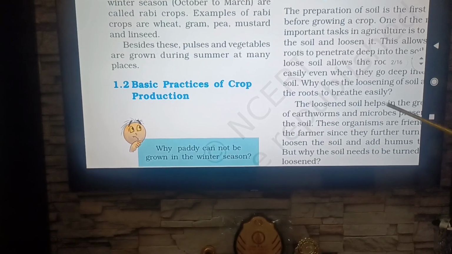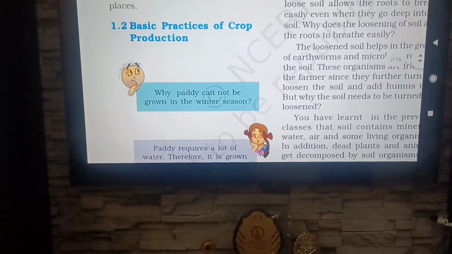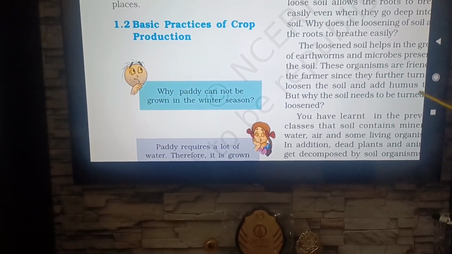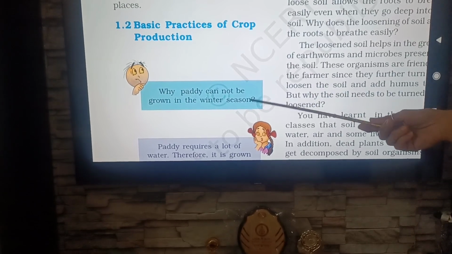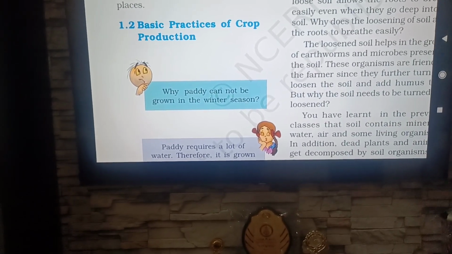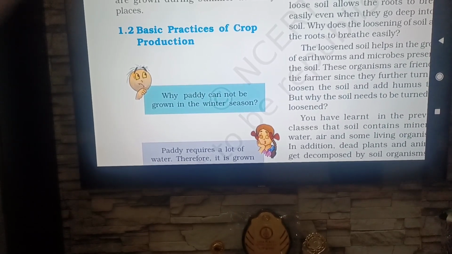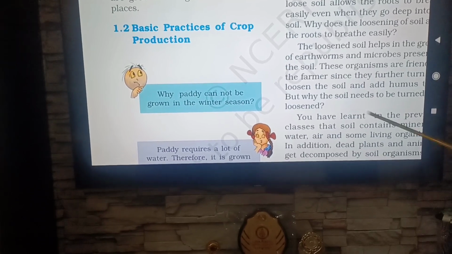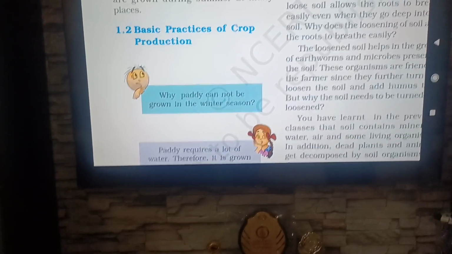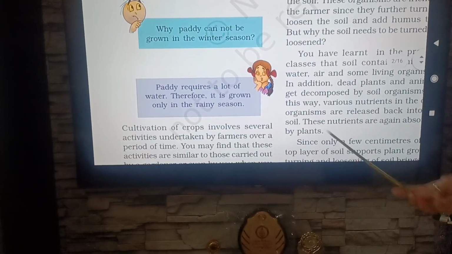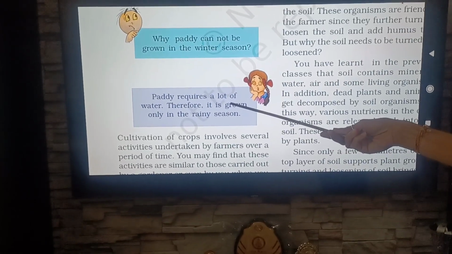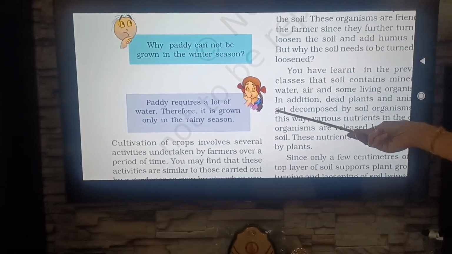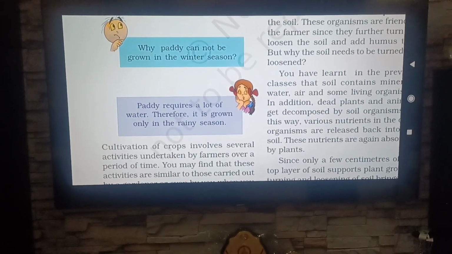Now, basic practices of crop production. Here Bujo is asking why paddy cannot be grown in the winter season. Paddy is a Kharif crop. It requires a lot of water. So Paheli answers that paddy requires a lot of water, therefore it is grown only in the rainy season.